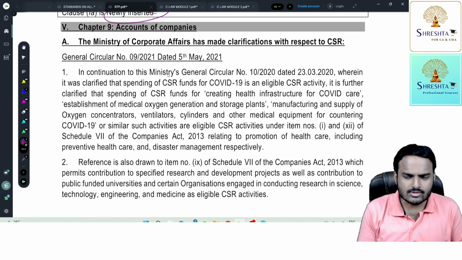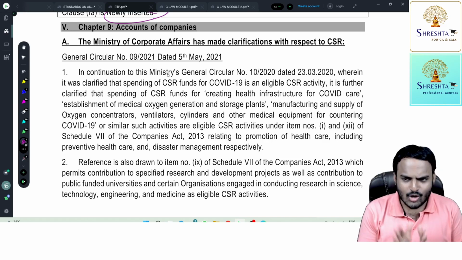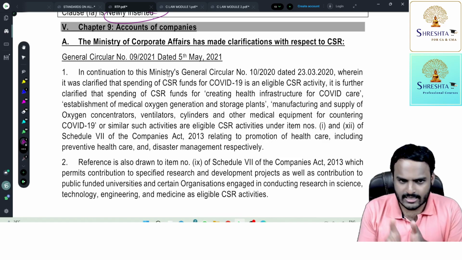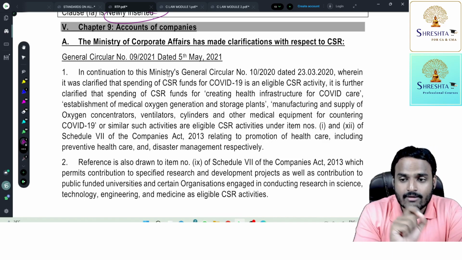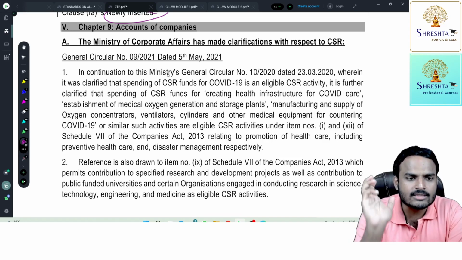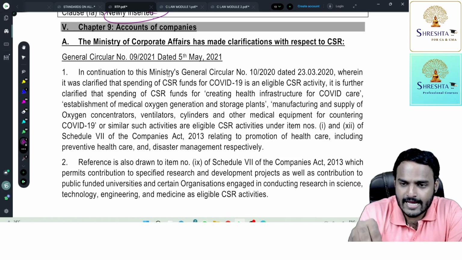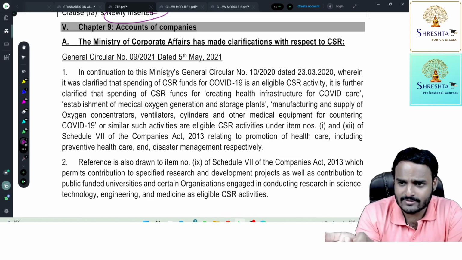First of all, do you remember CSR applicability? Section 135. A company having net profit of 5 crores or more, turnover of 1000 crores or more, or net worth of 500 crores or more. Did you remember? All those companies are required to comply with Section 135. They need to spend at least 2% of the average net profit of the preceding 3 years on corporate social responsibility activities. All those activities were specified under Schedule 7, right?